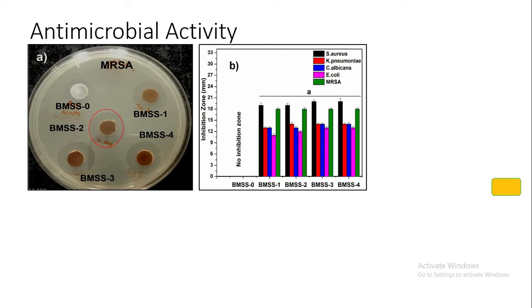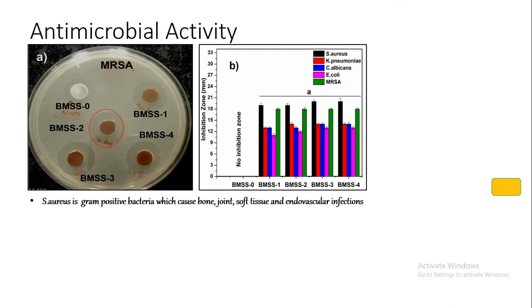Another study is the antimicrobial activity. We can see that this white circle, marked by the red circle, indicates the inhibition zones developed by our biomaterial sample against the bacteria MRSA. This is a graph showing the inhibition zones for different microbes, that is S. aureus, K. pneumoniae, C. albicans, E. coli, and MRSA.